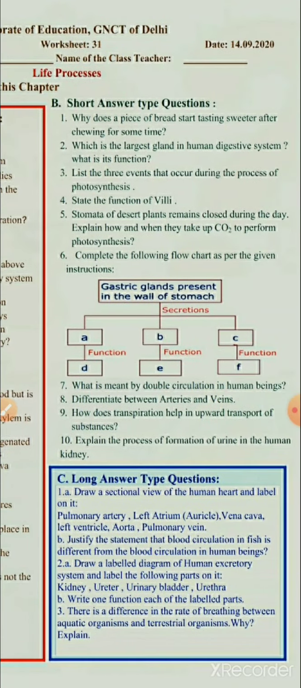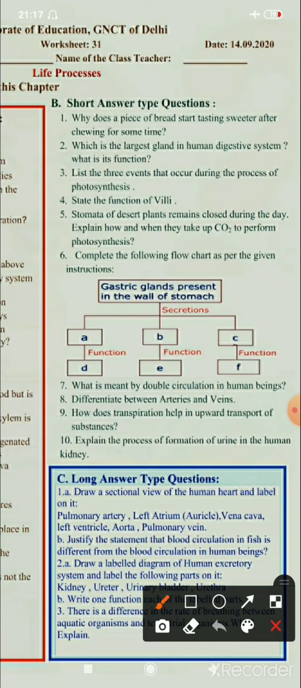Second one is the short answer type questions. इसमें आपको answers 3 या 4 lines में देने होंगे. The important one which I want to discuss is question number 6. Have a look. This is a flow chart given. You have to fill the boxes.